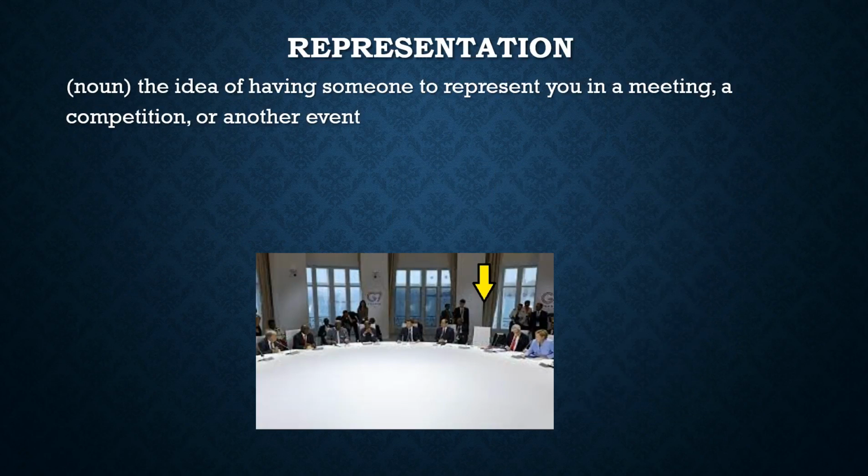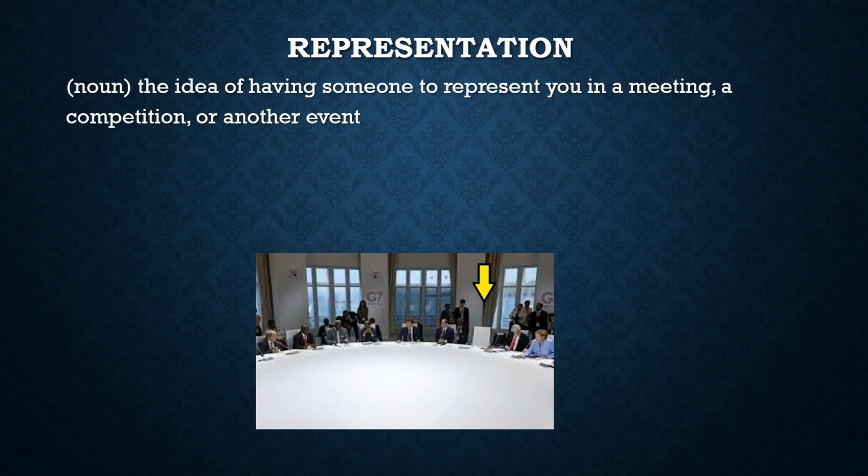Let's look at one more. The word is representation. This is similar to the word representative, but not exactly the same. Representation is the idea of having someone to represent you in a meeting, a competition, or another event. And it's a little bit like presence, or being present in a meeting instead of being absent.